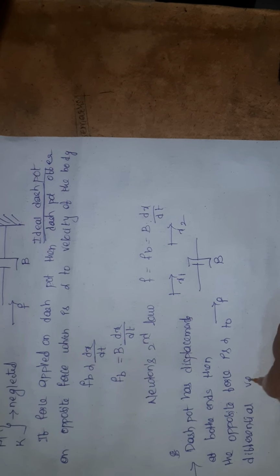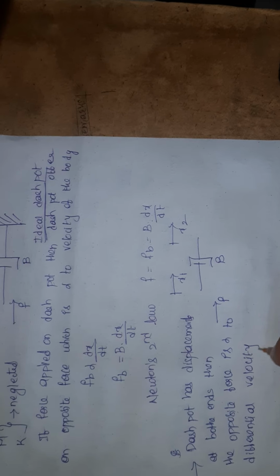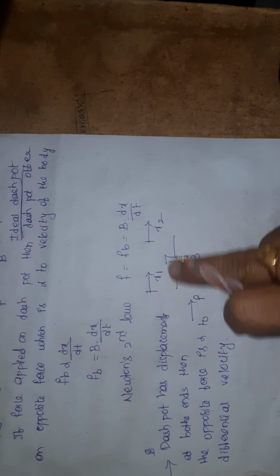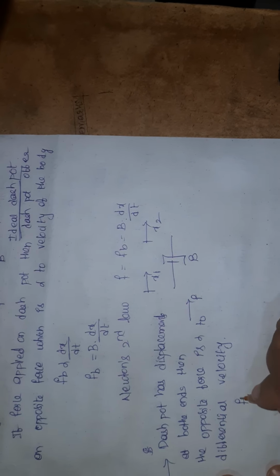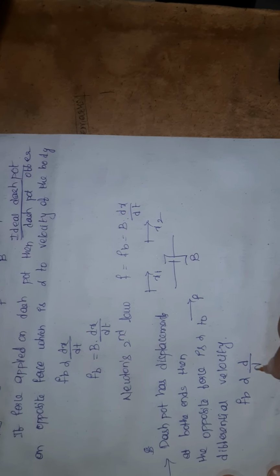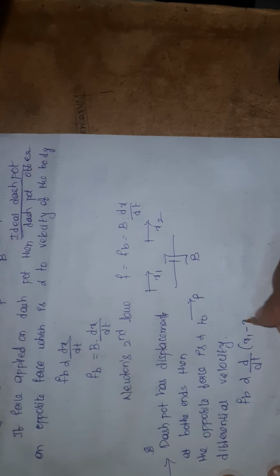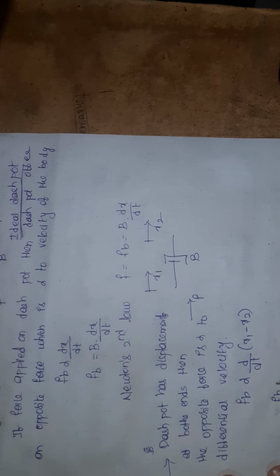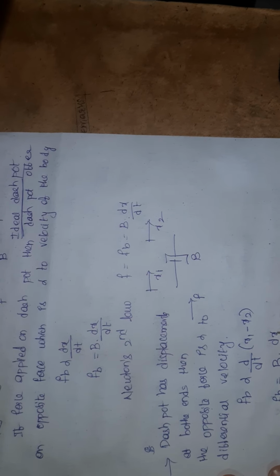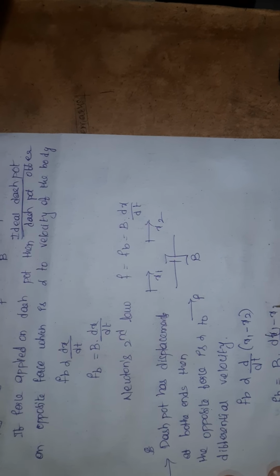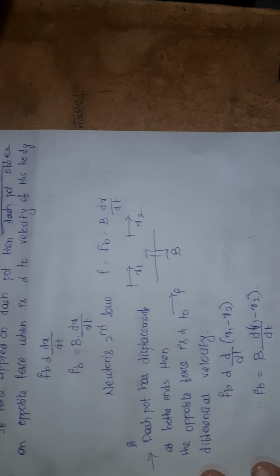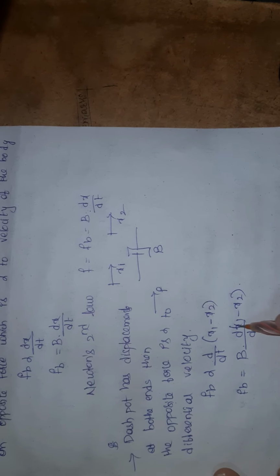The differential velocity is nothing but the difference between the two displacements, with the differential term d by dt of x1 minus x2. So Fb is equal to b into dx1 by dt minus dx2 by dt, or we can write b into d by dt of x1 minus x2. This is for the dashpot.